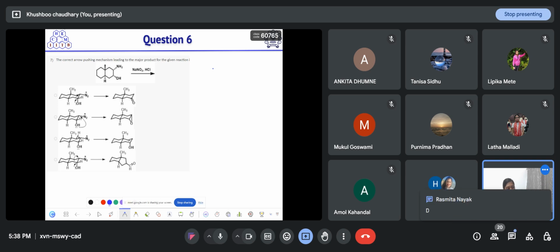Any other option? Option D. Rashmita is saying option D.